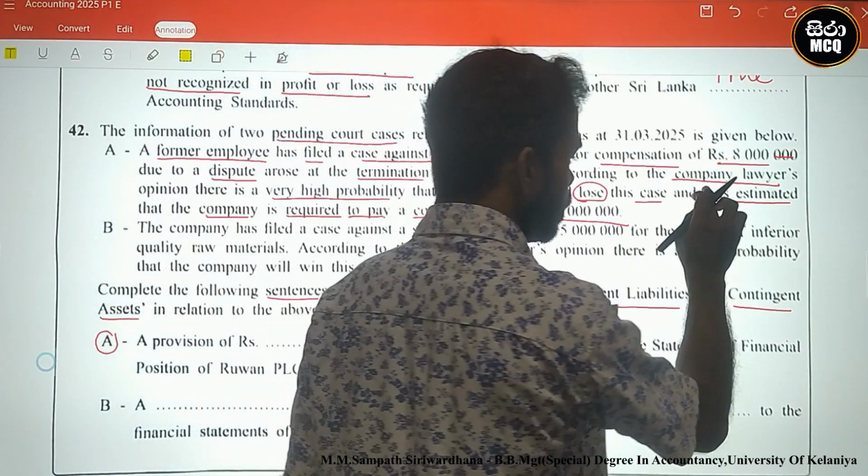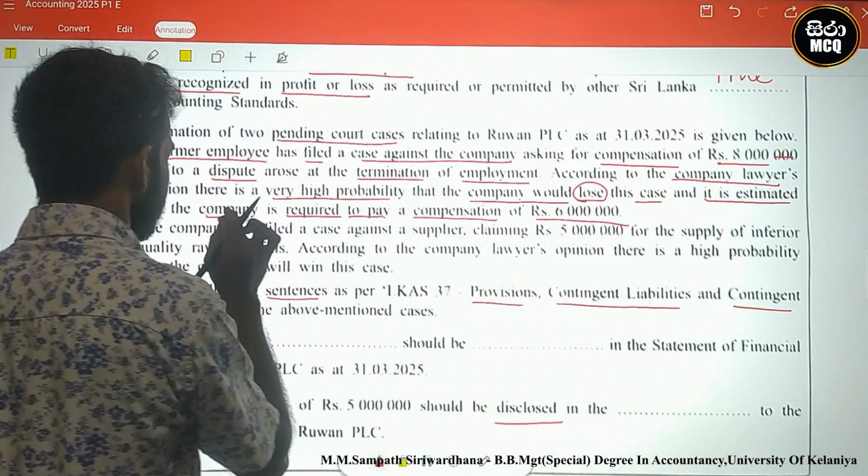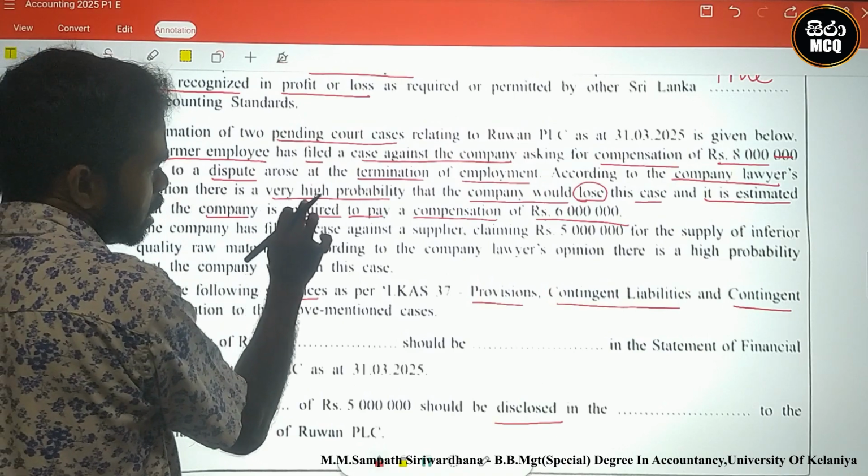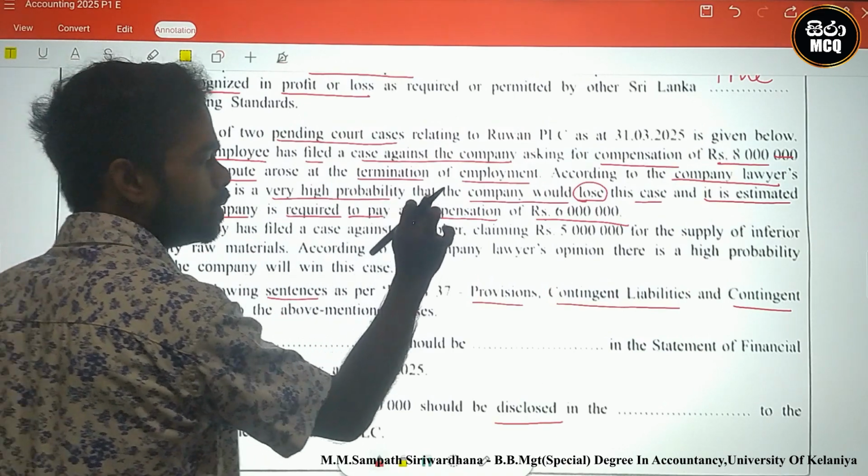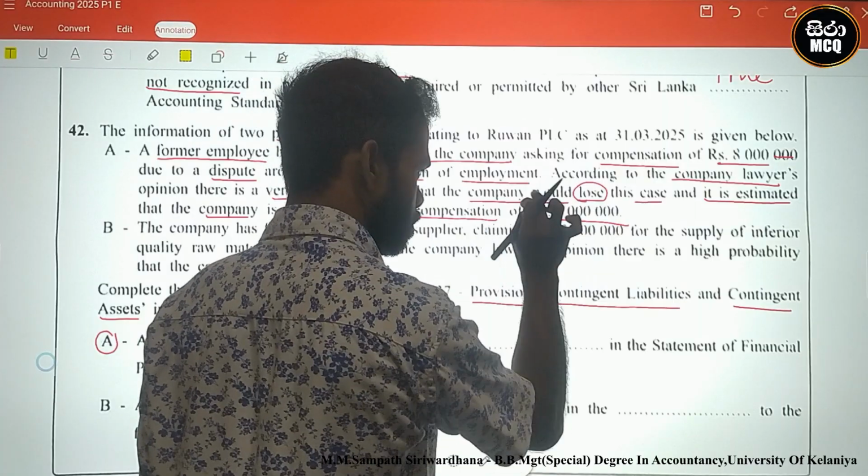It is estimated that the company is required to pay compensation of 6 million.